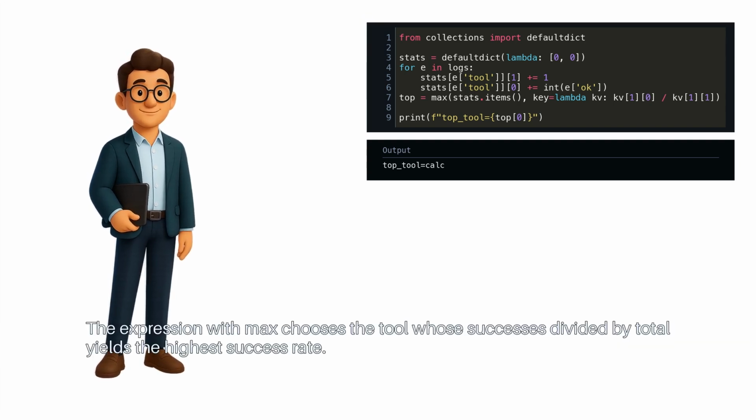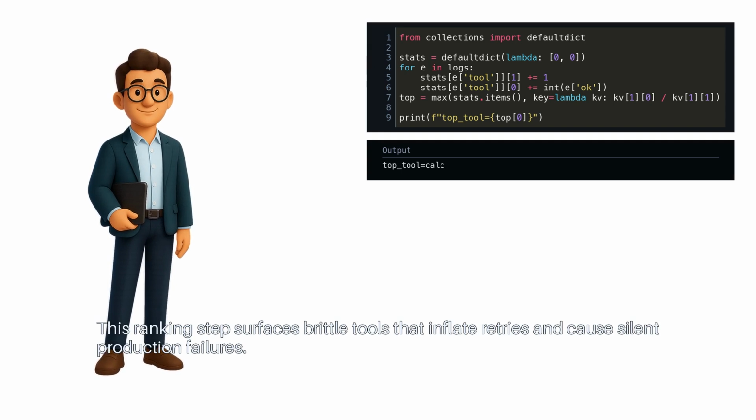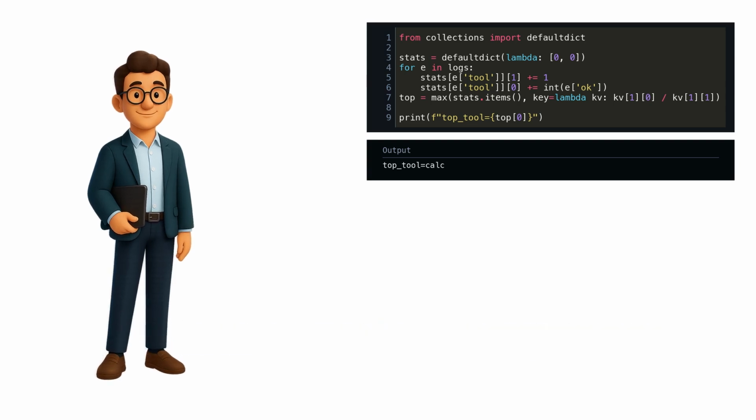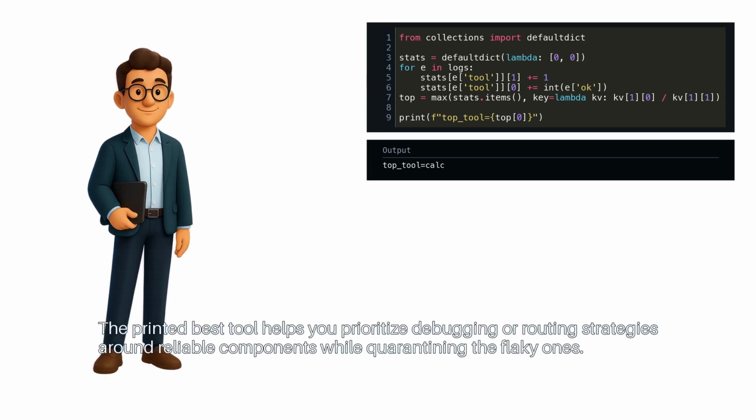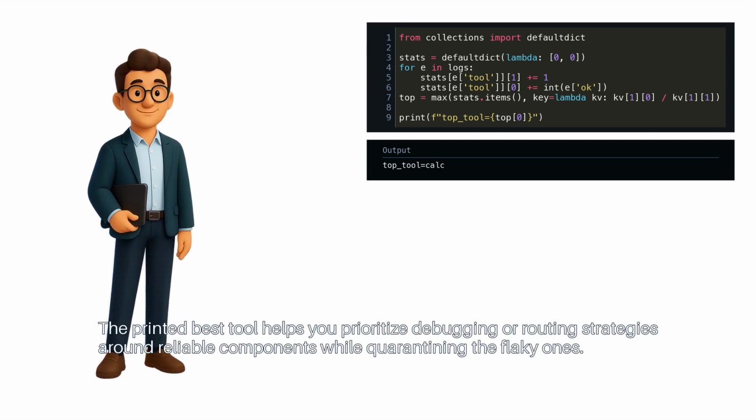The expression with max chooses the tool whose successes divided by total yields the highest success rate. This ranking step surfaces brittle tools that inflate retries and cause silent production failures. The printed best tool helps you prioritize debugging or route strategies around reliable components, while quarantining the flaky ones.